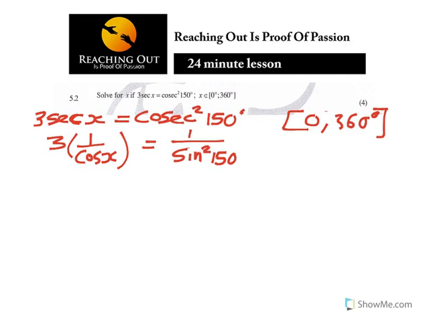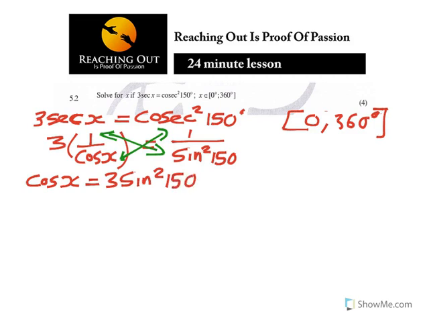When I cross multiply, the 3 on top will multiply the sine squared below, and the cos x will multiply the 1 on top. So cos x is equal to 3 sine squared 150. I'm just using normal algebra now.